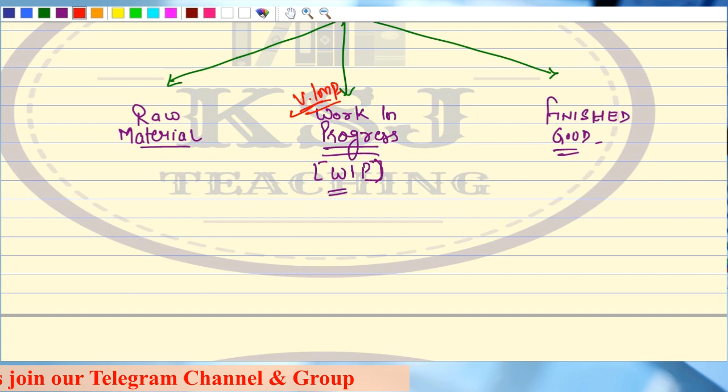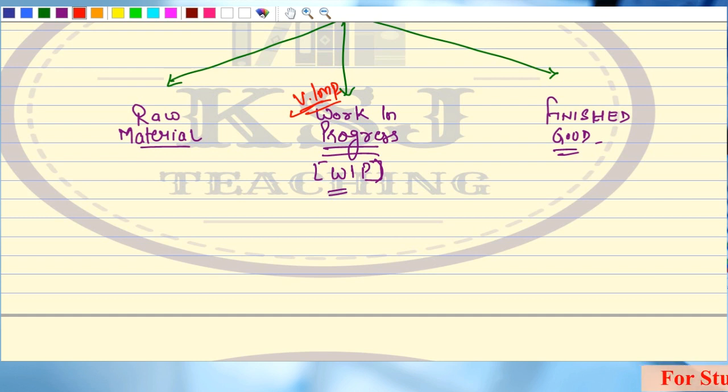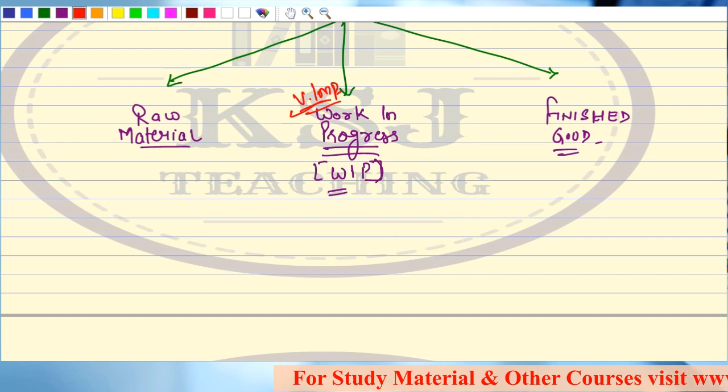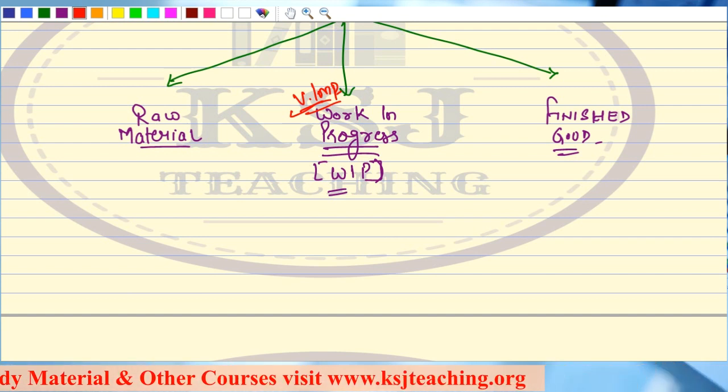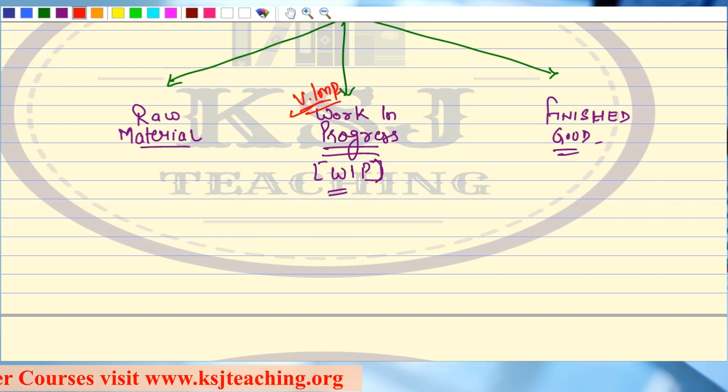If you are expecting a question from the process costing, 90 or 95% chances are that you will get a question from this WIP, right? So then what about the raw material and finished goods? Not very important, right?